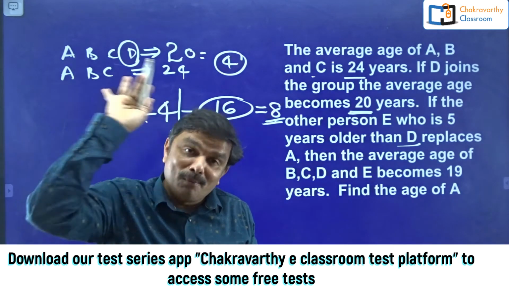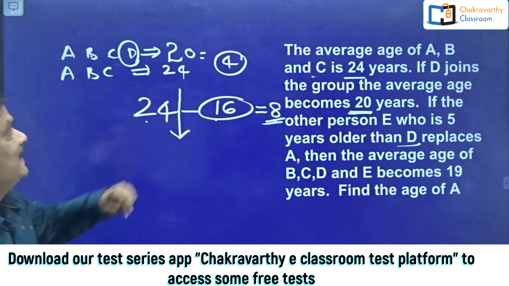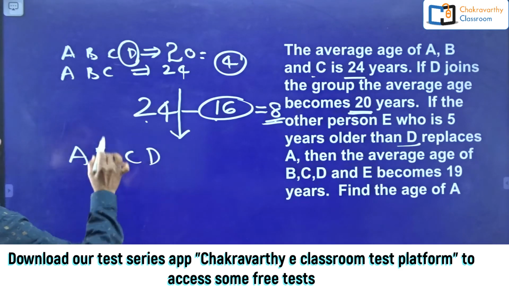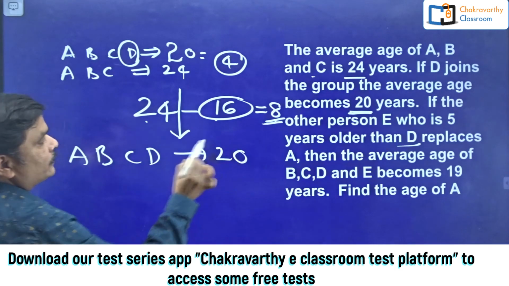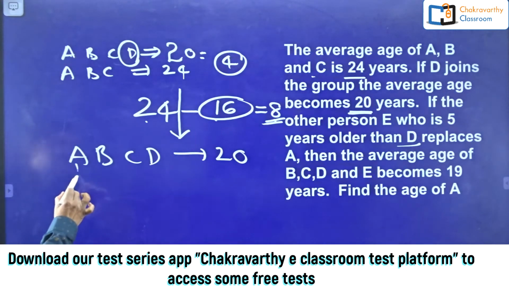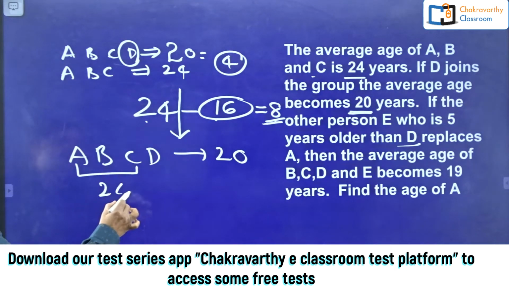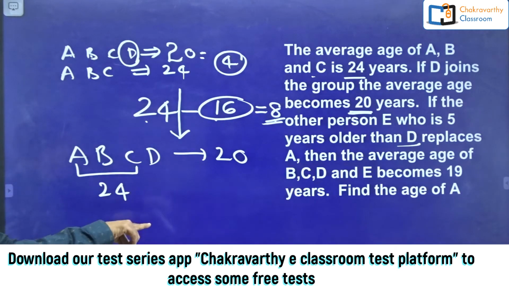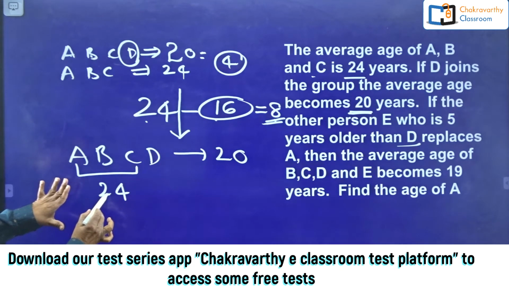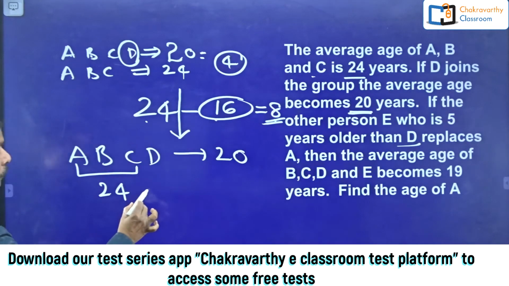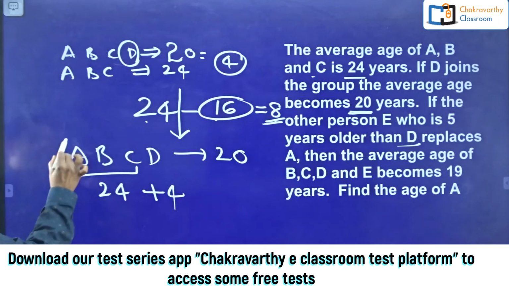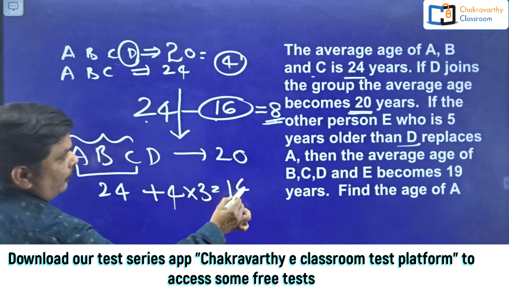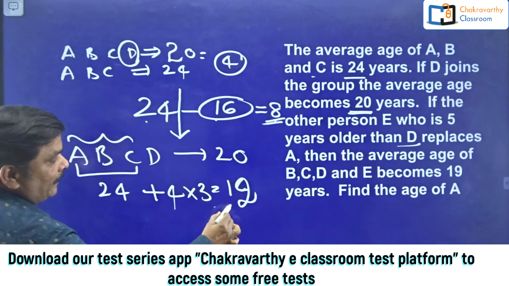Alright, I have given one more method in our regular course to find out D's age. What was that one? Just try to recollect this one. A, B, C, D average 20 years. Okay, now ABC's average 24 years. That means I have given you one method. So now here, 24 years is more than 20 years, 4 more, plus 4. On how many persons? 3 persons, 3 into 4, that is plus 12.